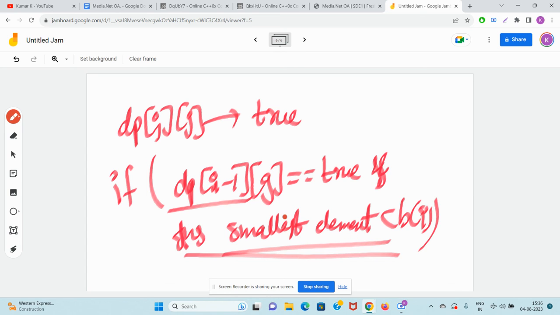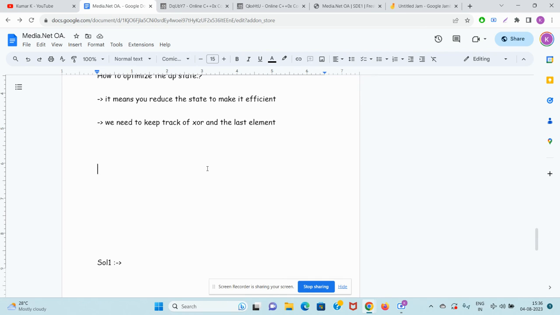So let's store the smallest element. Now I am changing the meaning of the state.